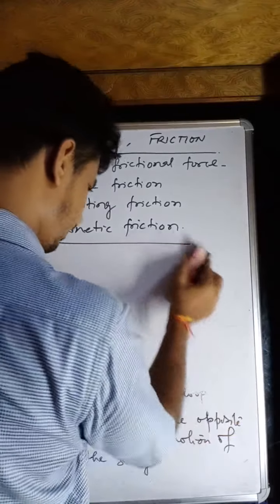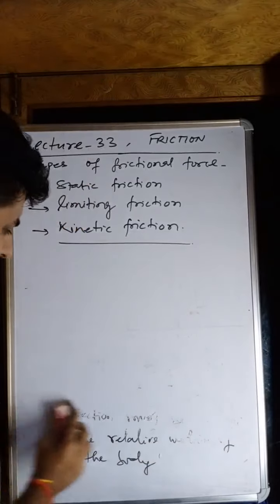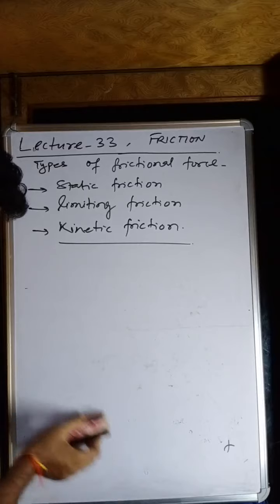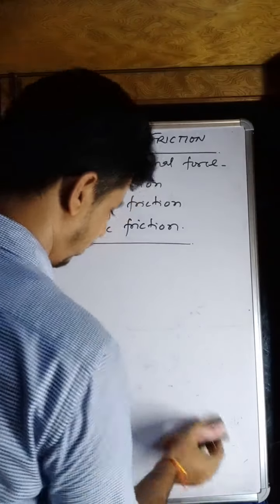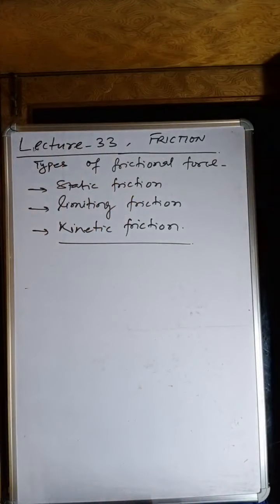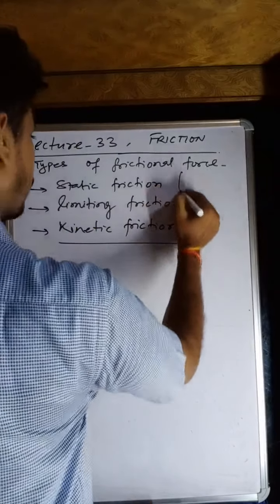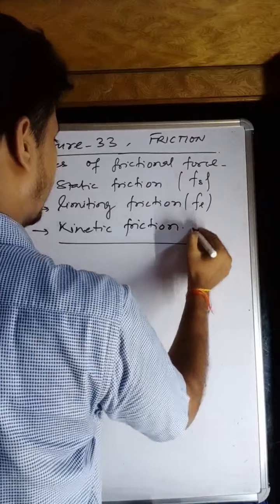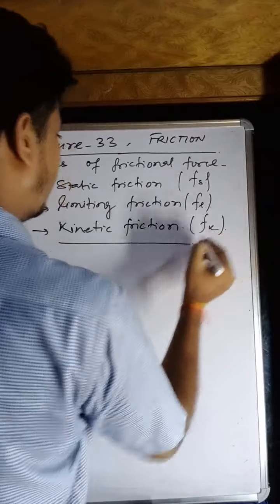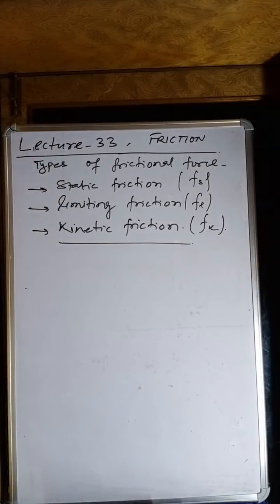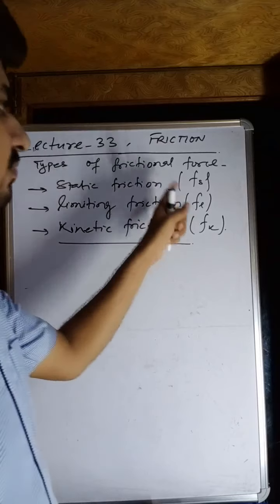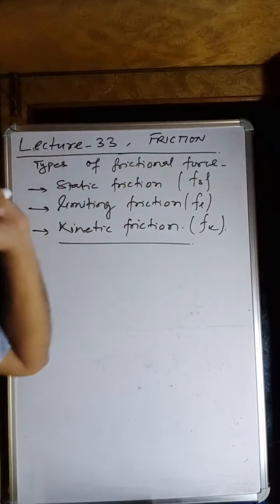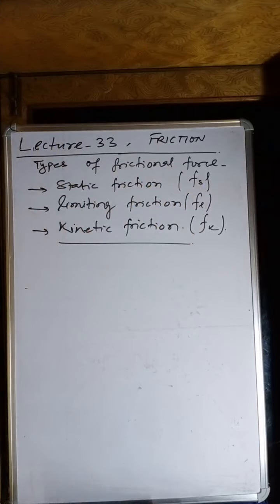My dear students, about the static friction that we have studied, this static friction force is represented by Fs, the limiting friction by Fl, and the kinetic friction by Fk. It is quite obvious that the static frictional force is able to stop the body.